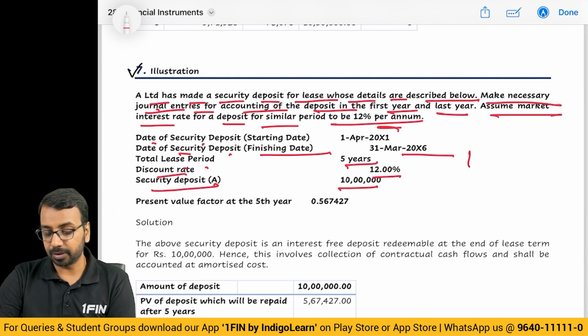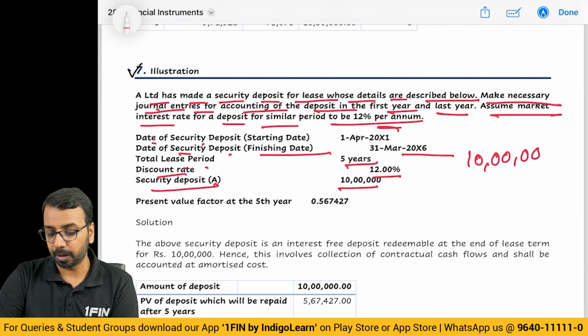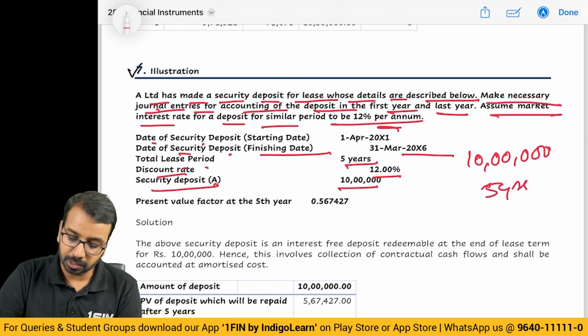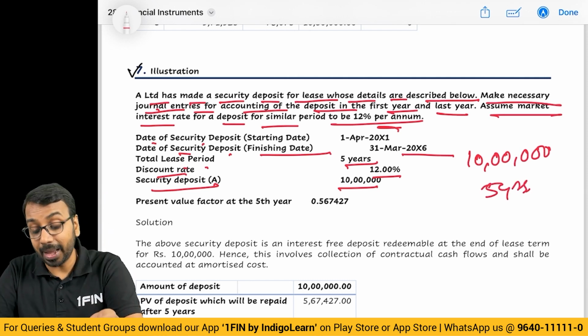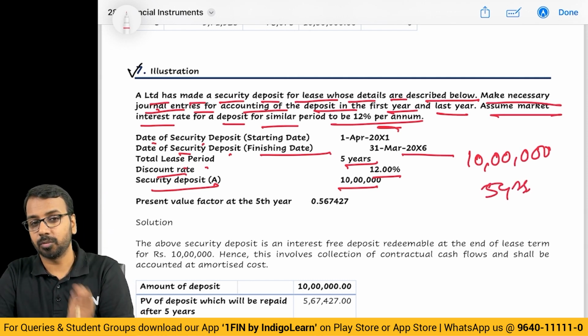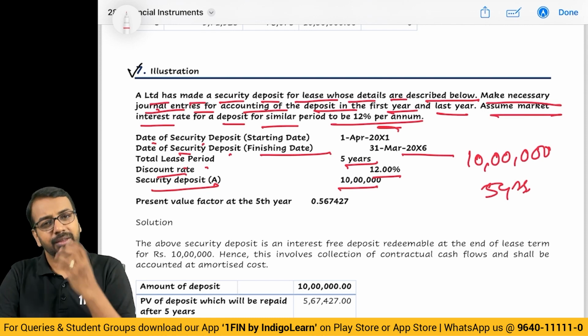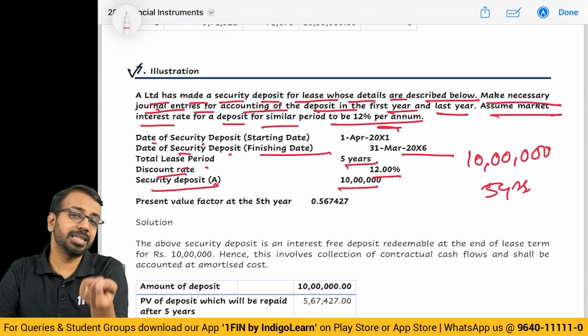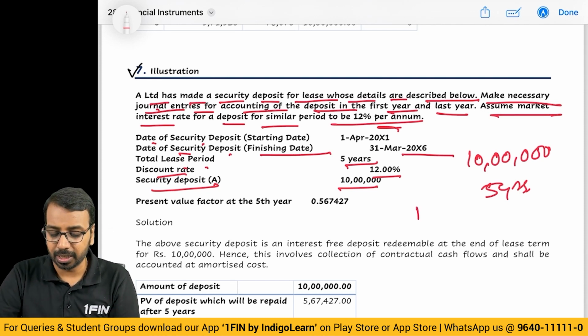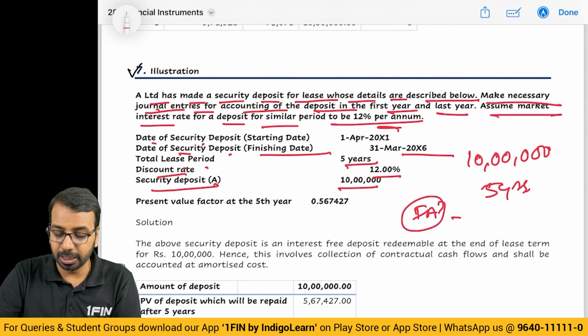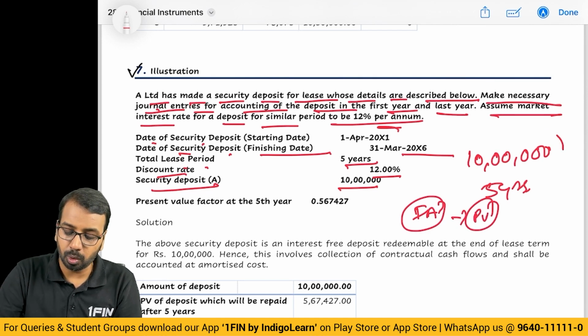Now, we have given an interest free deposit of 10 lakhs for how many years? 5 years. Means we will get back 10 lakhs after 5 years. If I am getting back something after 5 years, is it my financial asset or financial liability? It is of course my financial asset. I need to know what is the present value of this financial asset.